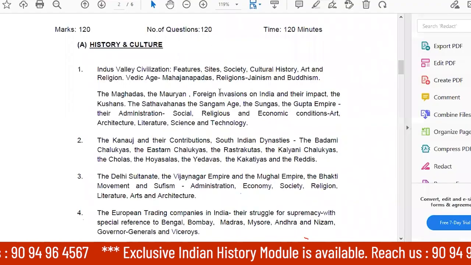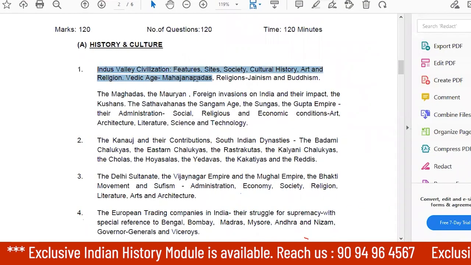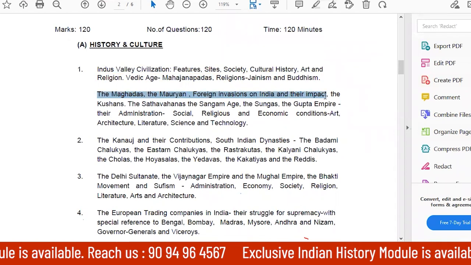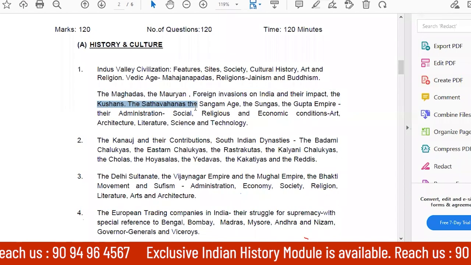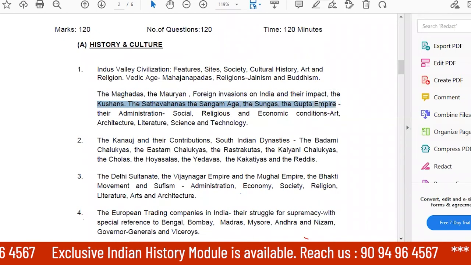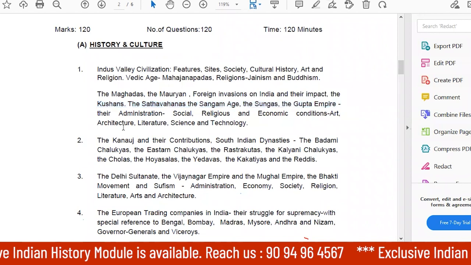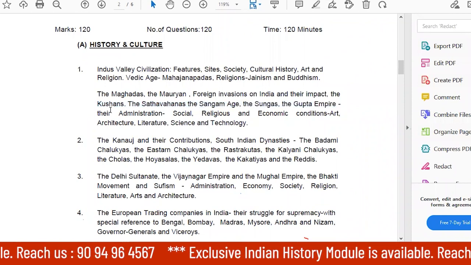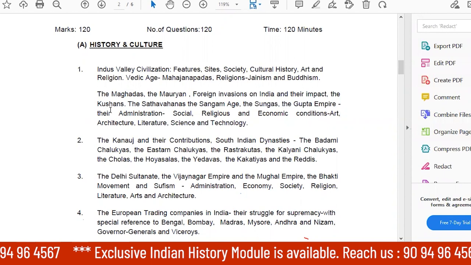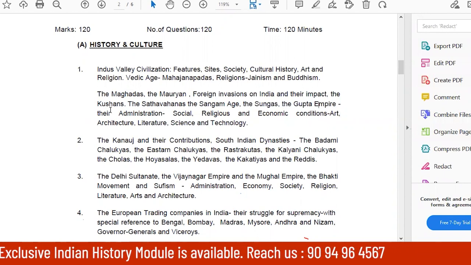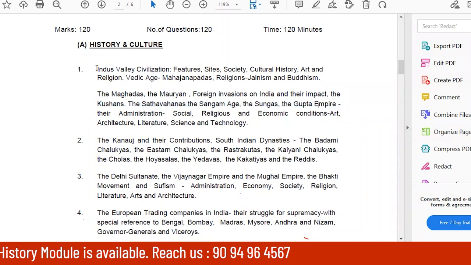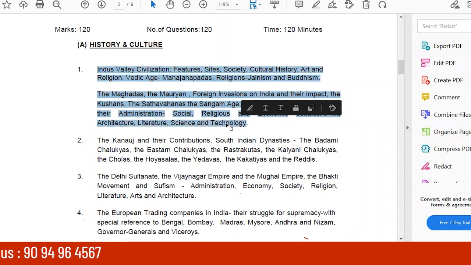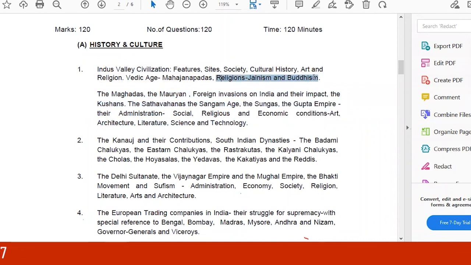Now let us see this. Up to the Indus Valley civilization, Mahajanapadas done. The Magadhas, Mauryans, foreign invasions on India and their impact. Kushanas, Satavahanas, Sangam age, Shungas, Gupta Empire. So up to this Gupta Empire, now we have to study their administration, how religions were there, how economic conditions were there, what they contributed to science and technology, literature, architecture in every dynasty. So that is the entire ancient India. Now do you get it? Now almost we have done the first part of the syllabus, except religions, Jainism and Buddhism.